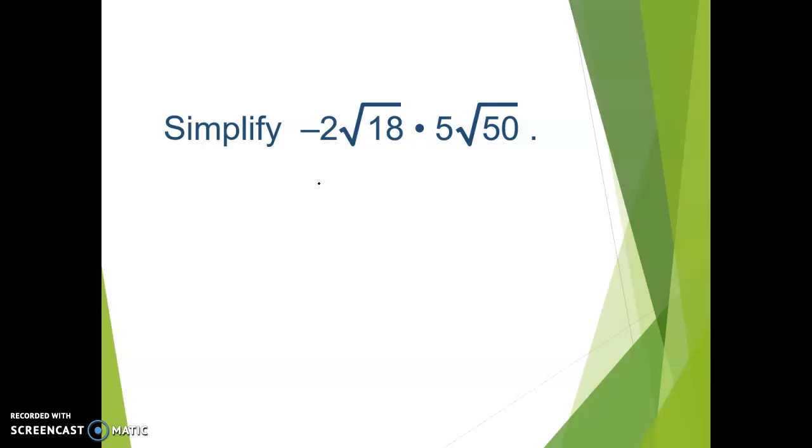All right, hopefully you wrestled with that one a little bit. We've made the comparison before. If you're not sure what to do with radicals, think of these radical symbols kind of like exponents. So if this was negative 2x and this was 5y, what would you do? Well, you would multiply the 5 and the negative 2, and you would multiply the x and the y. We're going to do the same thing. The numbers that are on the outside we will multiply, and then the numbers that are under the radical symbols, we will multiply those together.